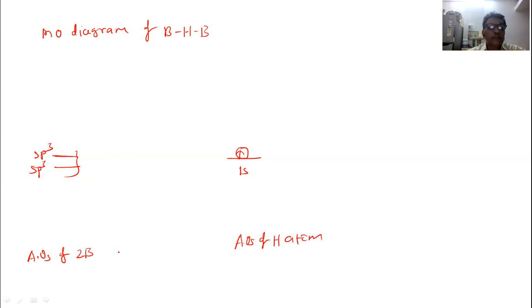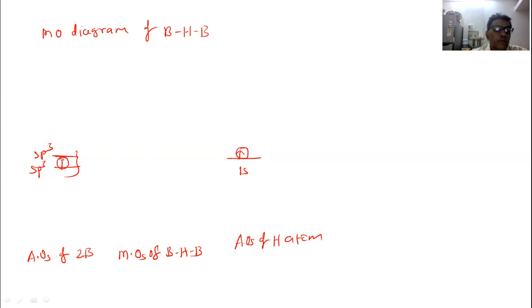In the middle part, let us represent the molecular orbitals of the boron hydrogen boron bridge, and explain how the molecular orbitals are formed here. One boron sp3 hybrid orbital has one electron, and the other is empty.